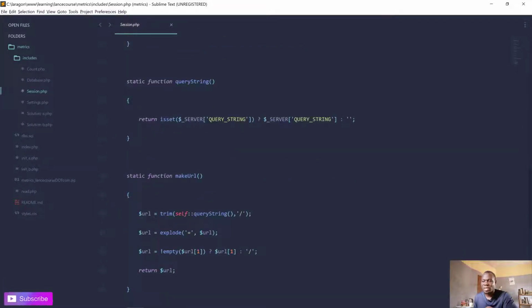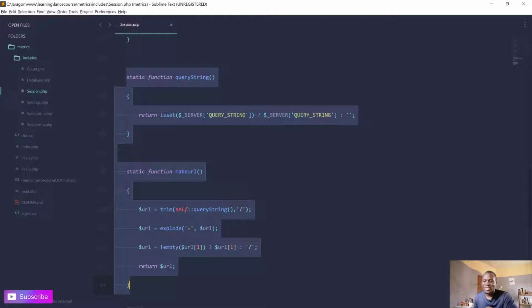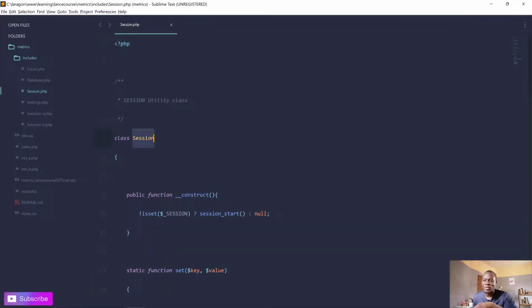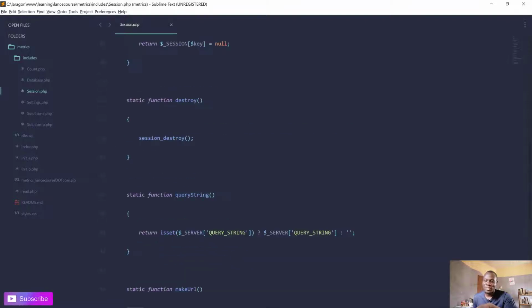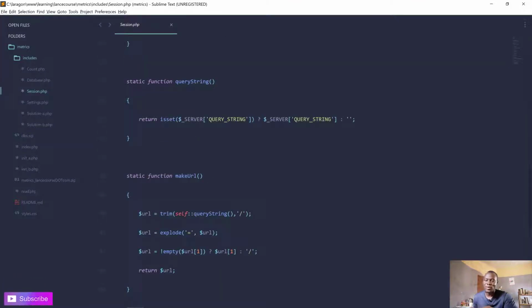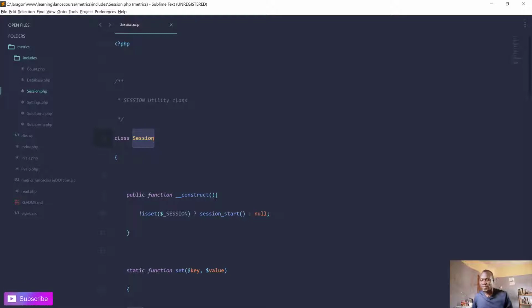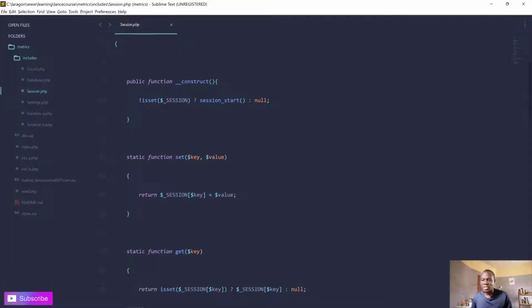And then I have these functions that have nothing to do with session, but I actually prefer to use them here because I use the class as the method here as static method. So I wanted the whole thing to go beyond session: make URL, session, query string. So I didn't want to really go far about it. So this is how this does here.